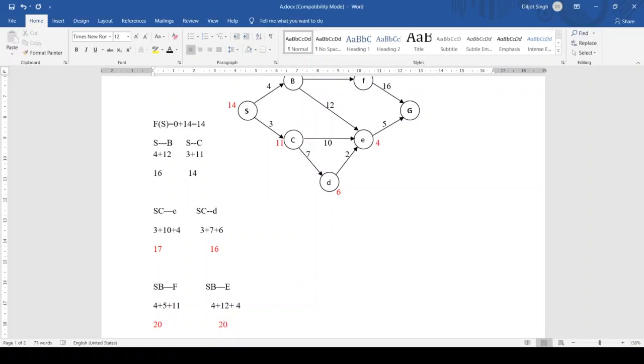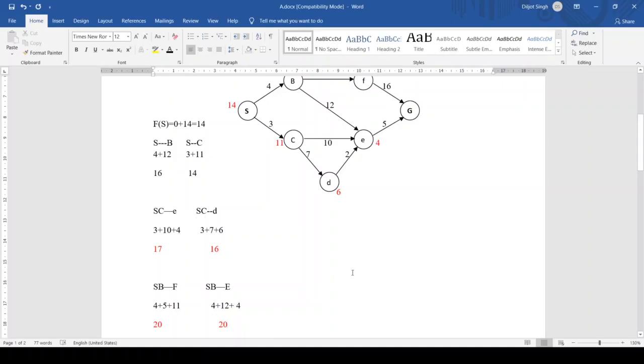Both values are the same, and as both costs are greater than what we found before, from SC to D or SB, we'll not consider them.